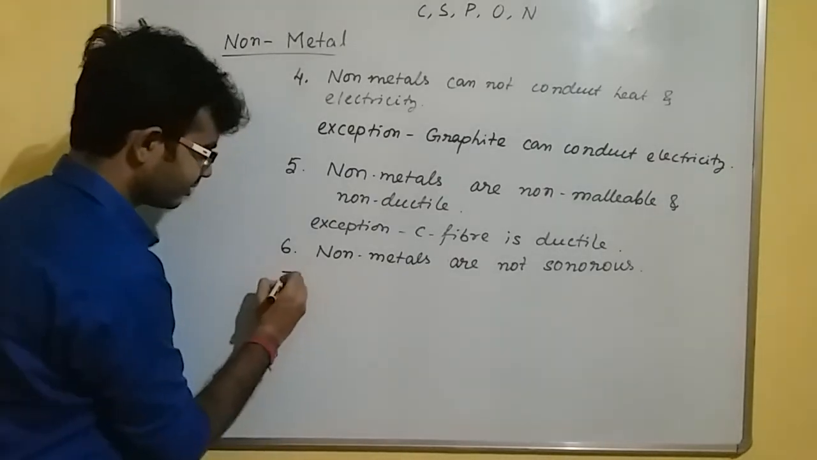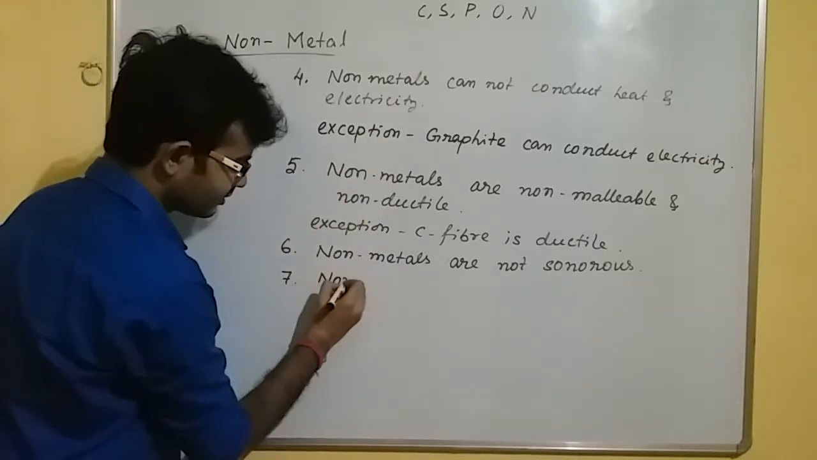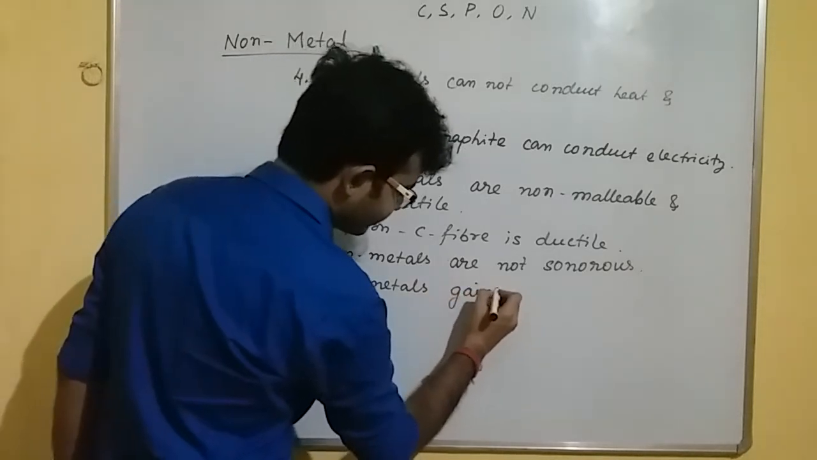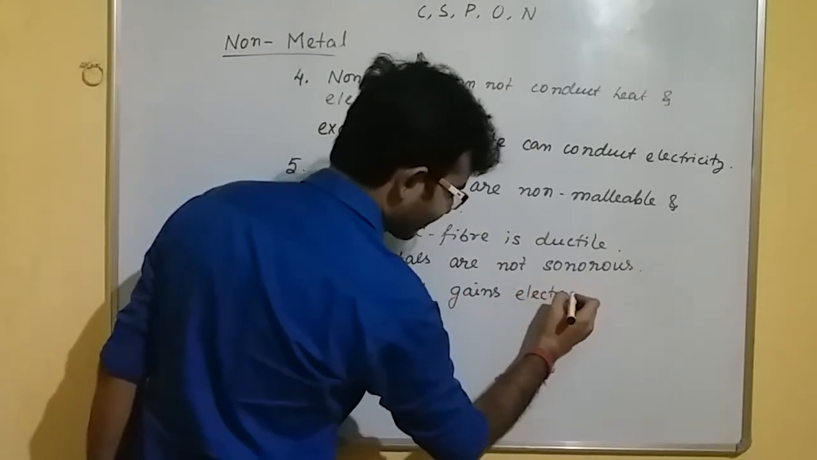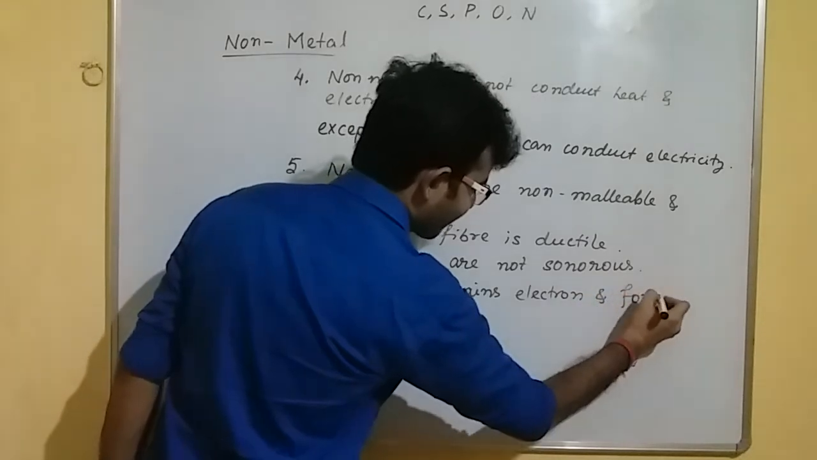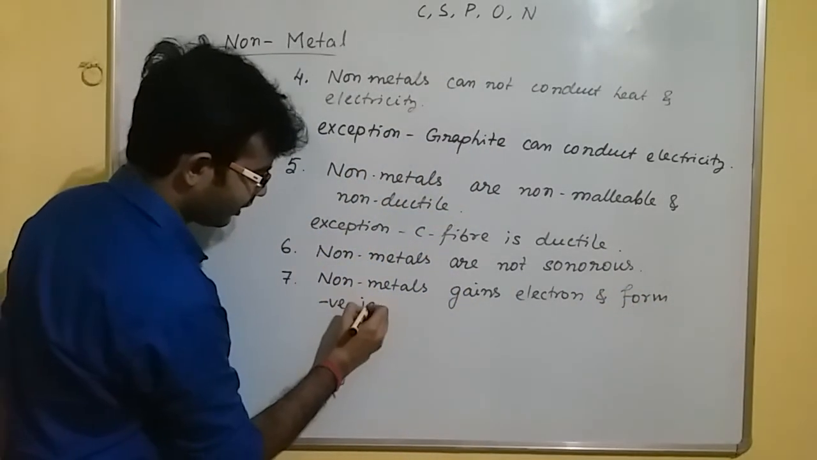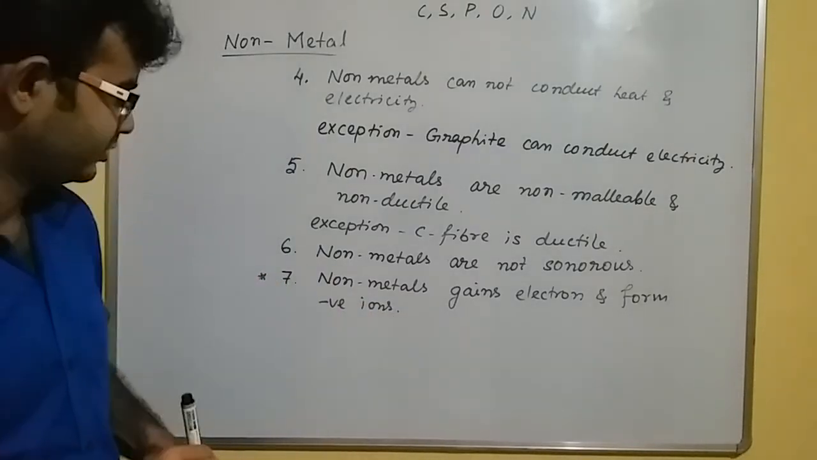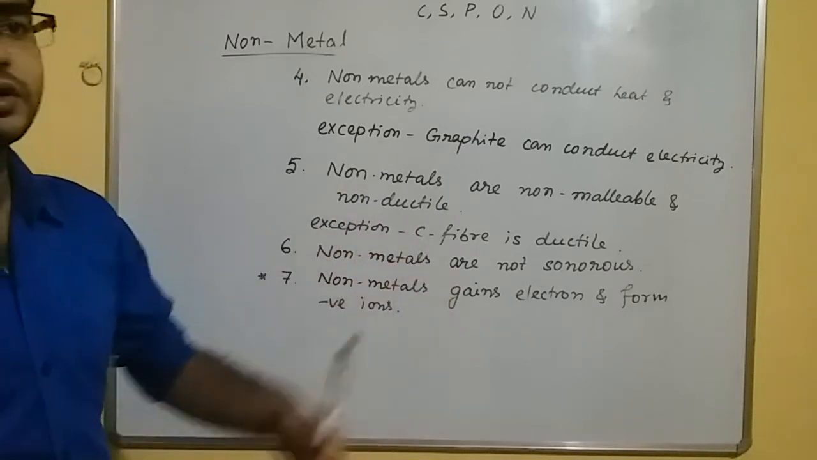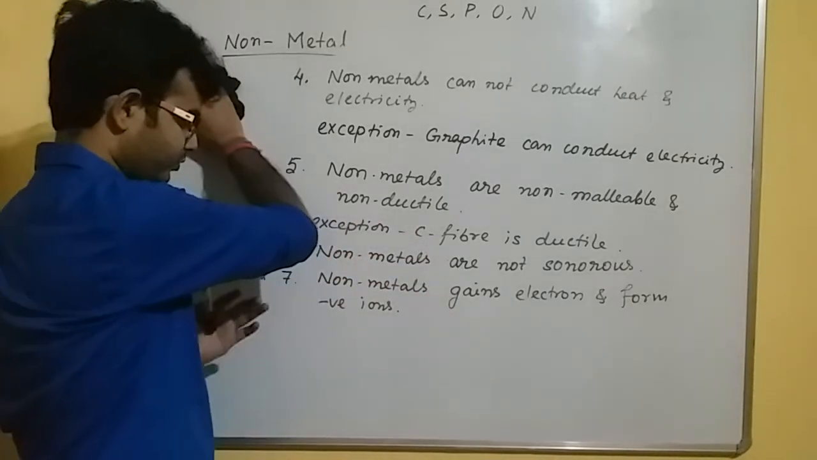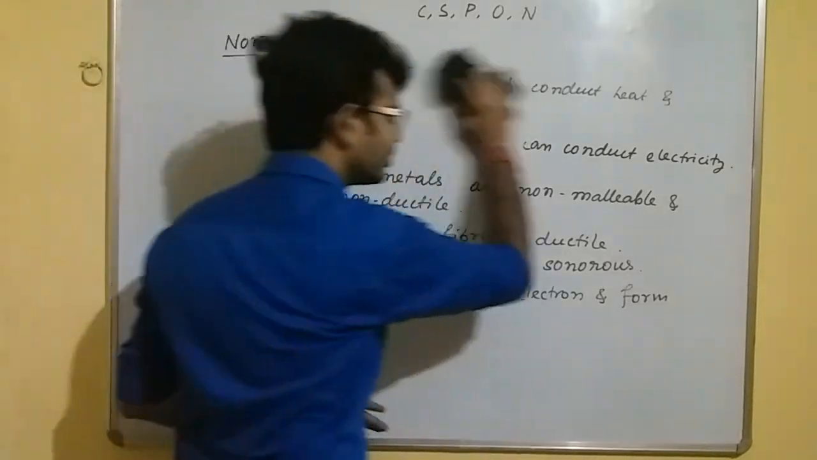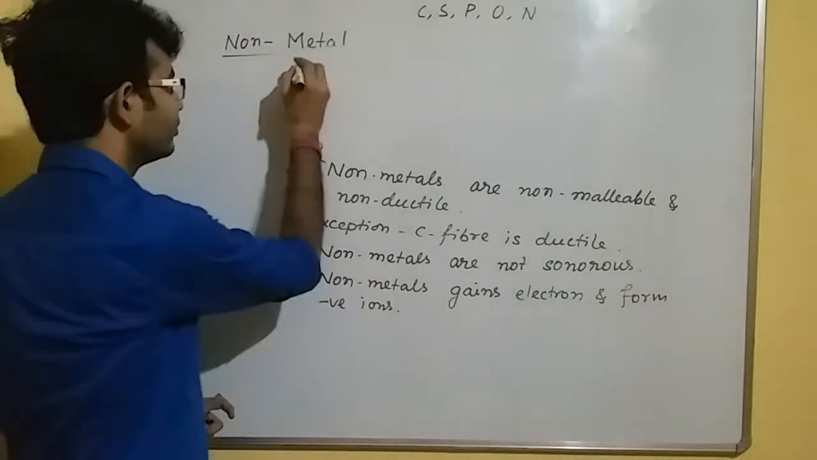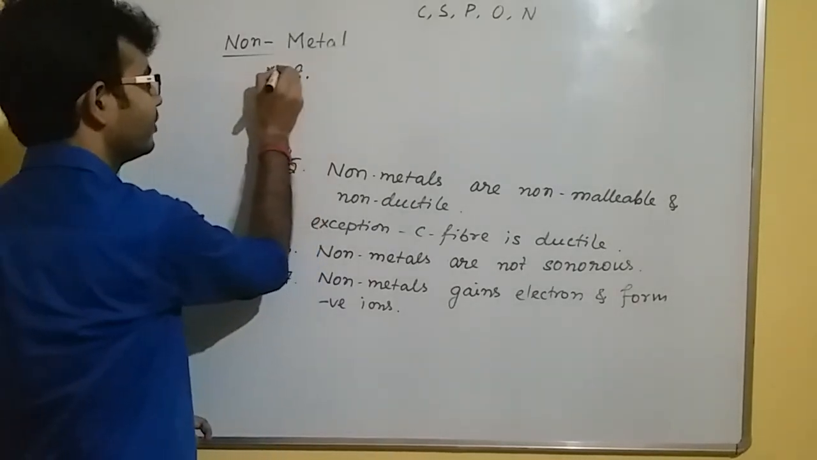Okay. Number 7, that is non-metals gain electrons and form negative ions. This point will not be cleared in this chapter obviously, but it will be cleared in another chapter. So it is not so much important to write this last point. You can write it down, but it will be clear in another chapter. Okay, remember this point. This one is a very important point.